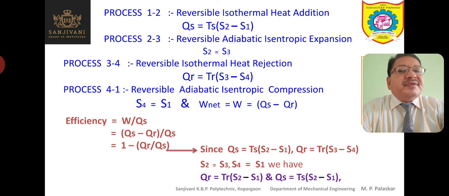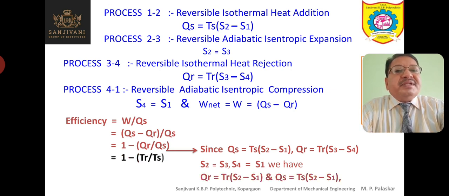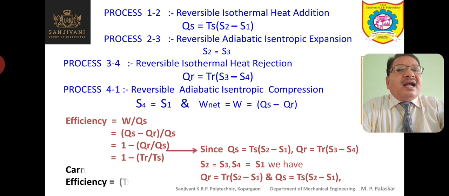So these equations we substitute in the equation of efficiency, and finally we get 1 minus TR upon TS. Efficiency is equal to 1 minus TR upon TS. This can be changed in form as TS minus TR divided by TS.